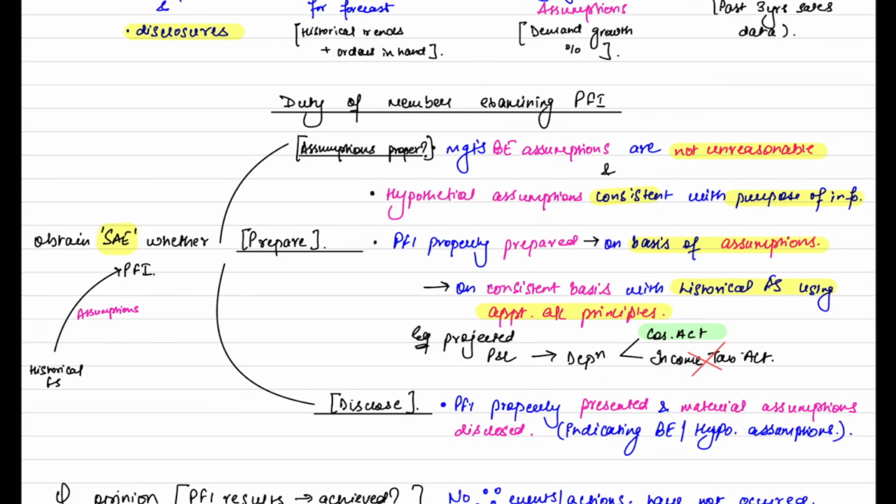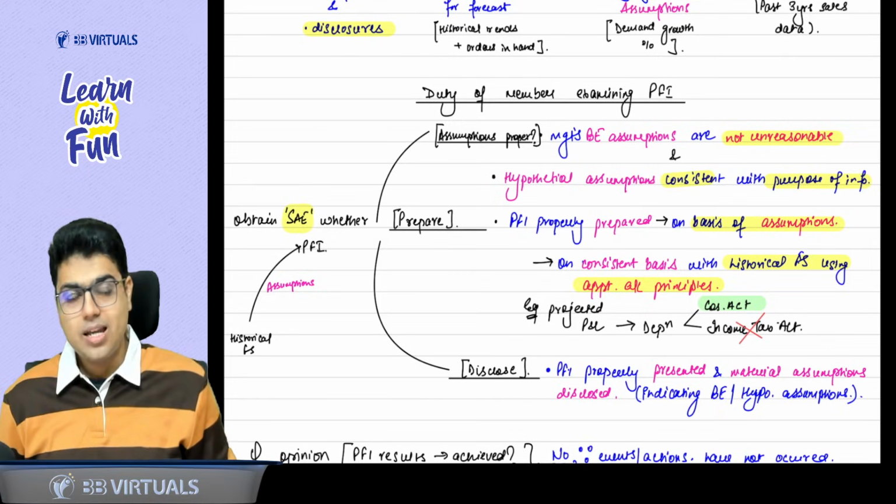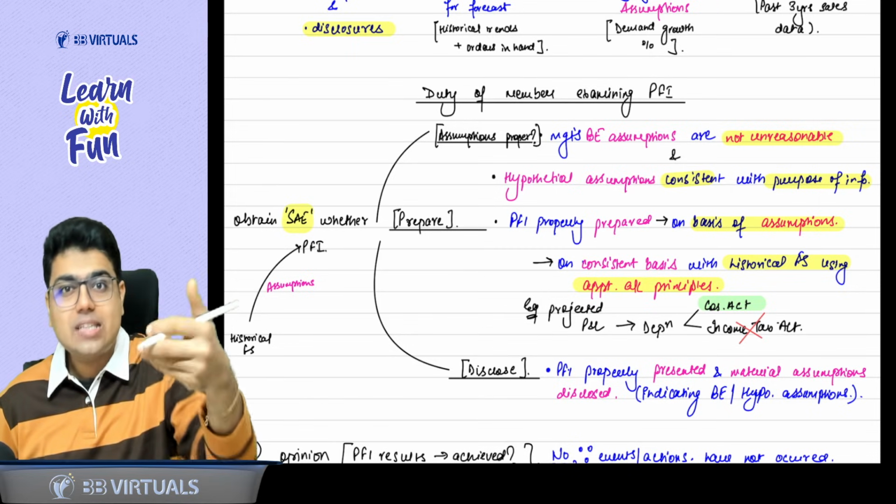Everyone please revise with me. First thing, we need evidence. Assumptions are proper. Then it is prepared as per the assumptions and accounting principle. And then the assumptions are disclosed. It is properly presented and the material assumptions are disclosed. That is best estimate and hypothetical assumption. Easy peasy? Yes, sir. Acha, can I give the opinion that PFI result will be achieved?